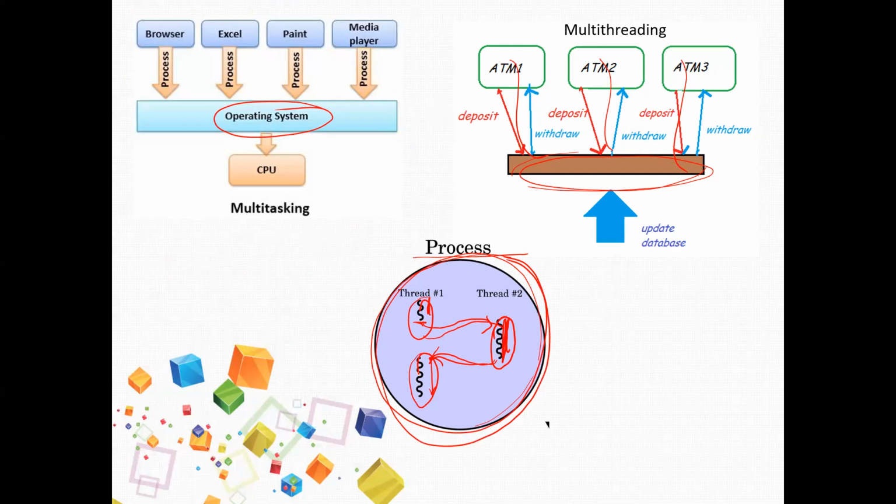Why are we using the word context? If I am running this part, I will have some variables and they will have some values, and they are referring to some memory addresses. When I go here, all this needs to be stored somewhere, and I need to know from which point I'm running and what the local variables are. I have to collect everything from somewhere. That means the whole context needs to be switched from one thread to another. That's why it is called context switching.